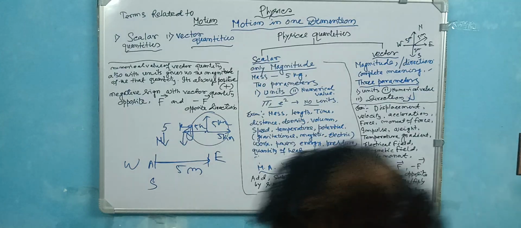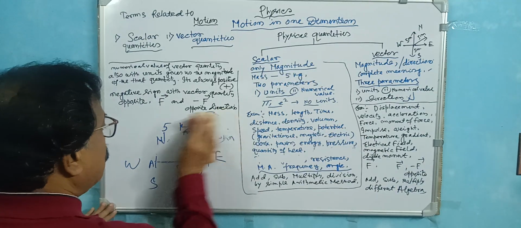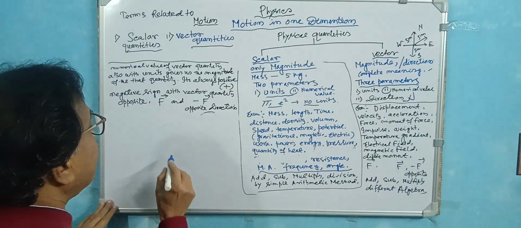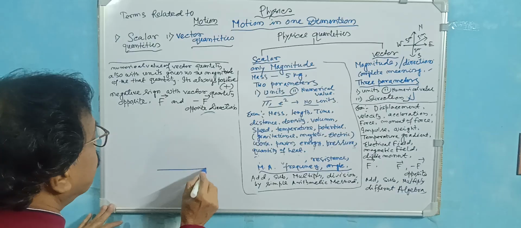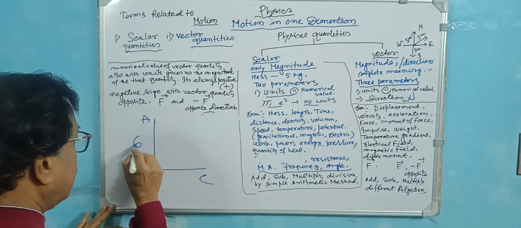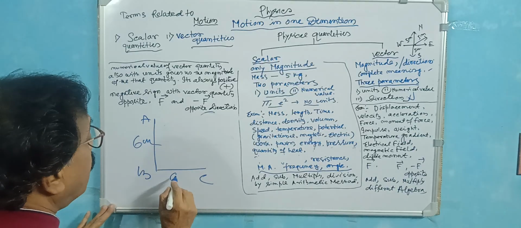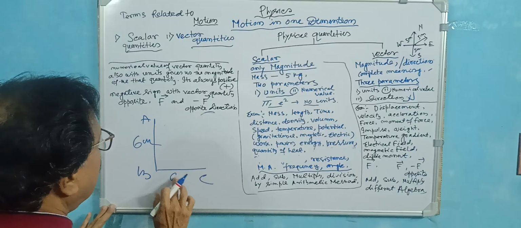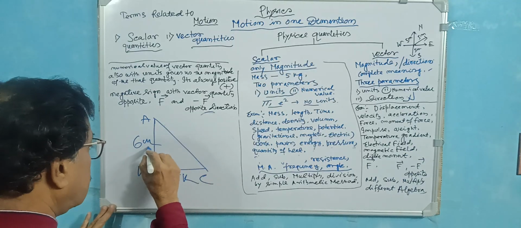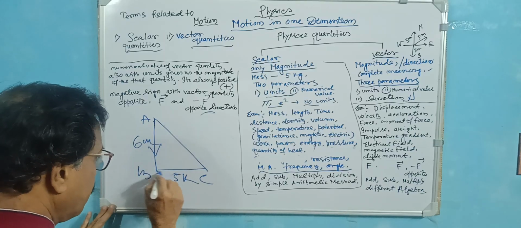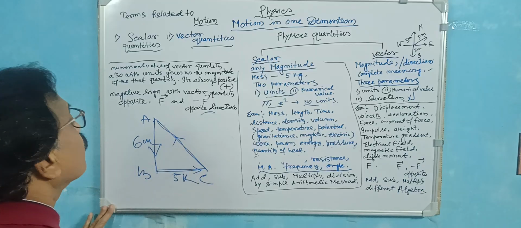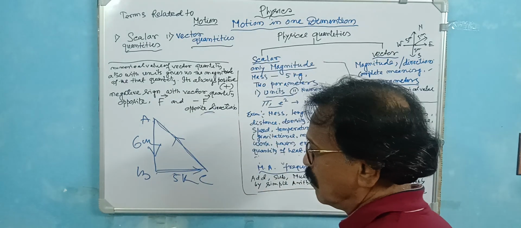Okay, so suppose, to understand clearly, a point is here. Suppose it's a right angle triangle ABC.